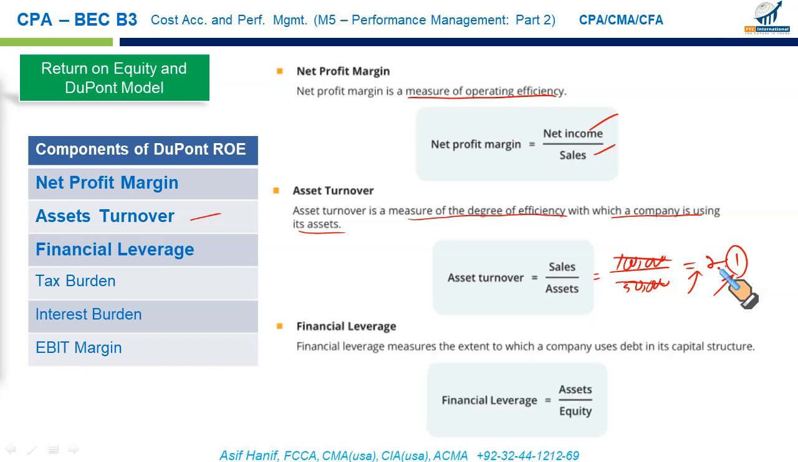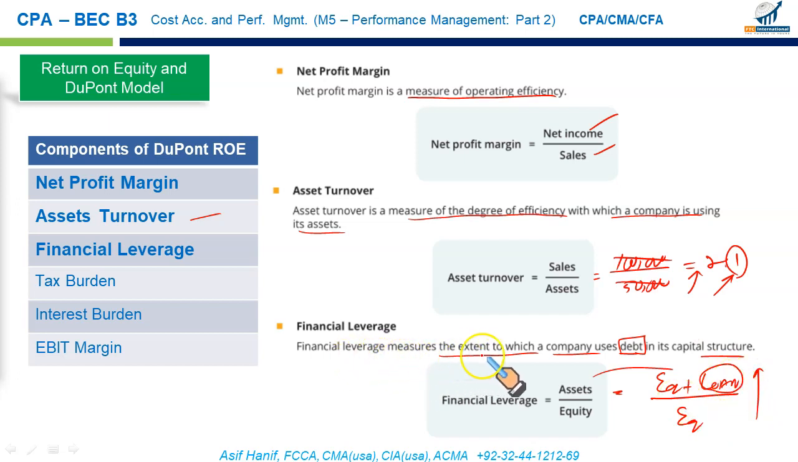The third one is the financial leverage. Financial leverage measures the extent to which the company uses debt in its capital structure. How do we calculate this? Assets, we know, is equal to equity plus loans, right? Equity plus loans upon equity. Now you can see, if we have a greater proportion of loans in our assets, in our capital structure, it will result in higher financial leverage. So financial leverage measures the extent to which the company uses debt in its capital structure.